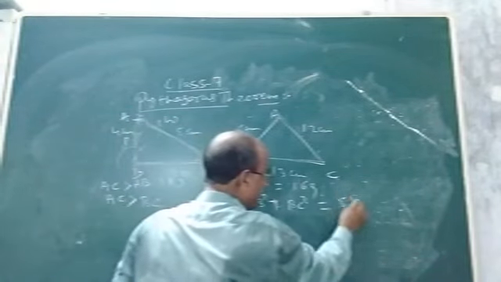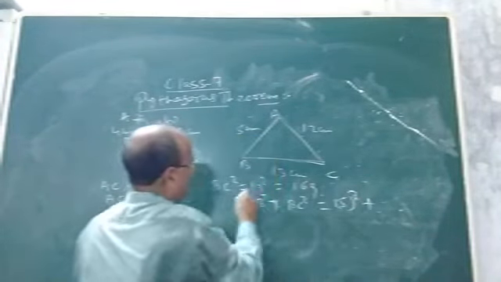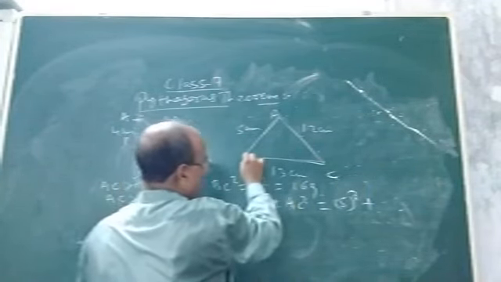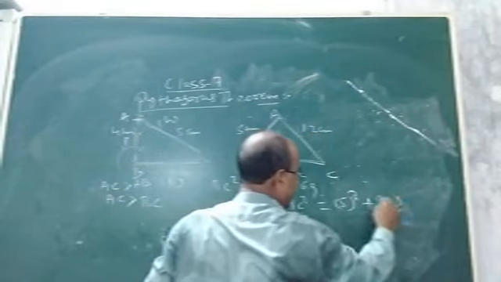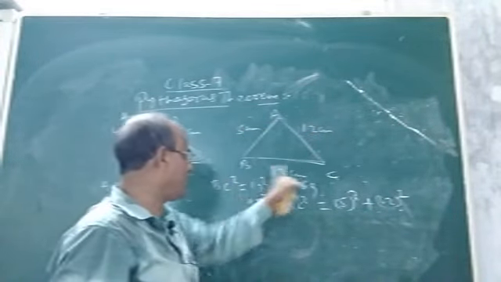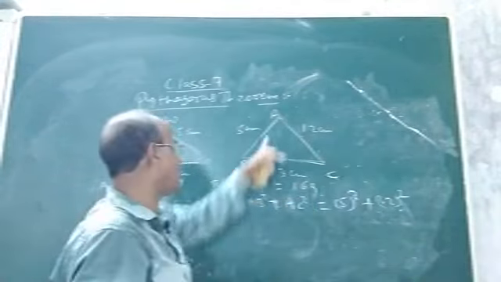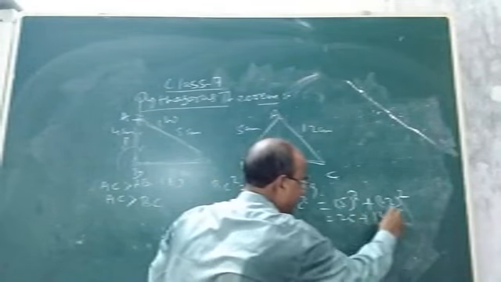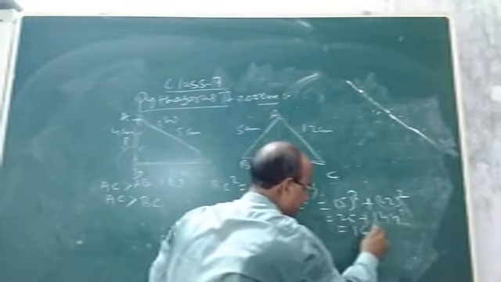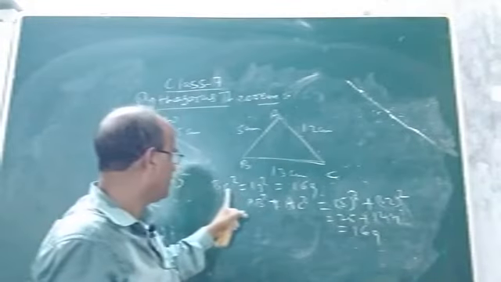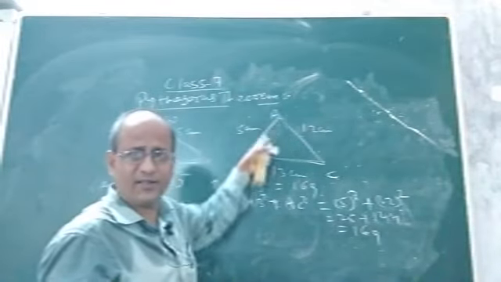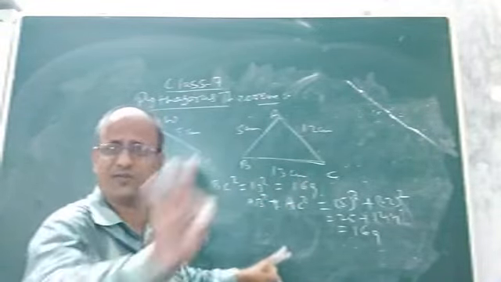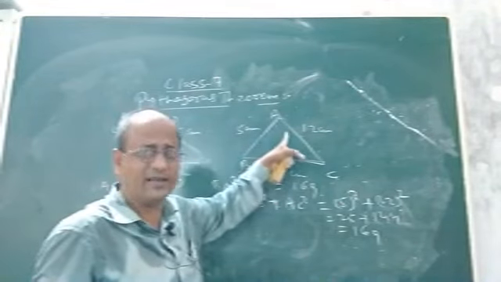What is the length of AB? 5 square. What is the length of AC? AC, sorry, it is AC. AB square is 5 square, AC square is 12 square. So first we found the square of side BC, we got 169. Now add the square of AB and AC: it will be 25 plus 144, which is again 169. Children, what we are observing: when the lengths of three sides of a triangle are given, it is just a triangle, not a right triangle. We are given only a triangle ABC; it is not known to be right angled, because it is not given that one angle is 90 degrees.